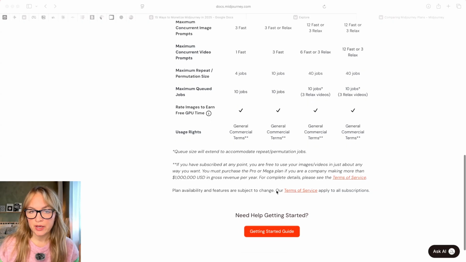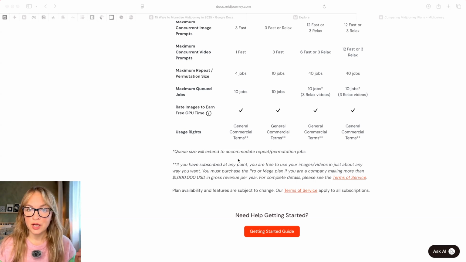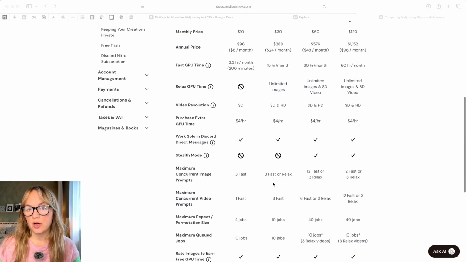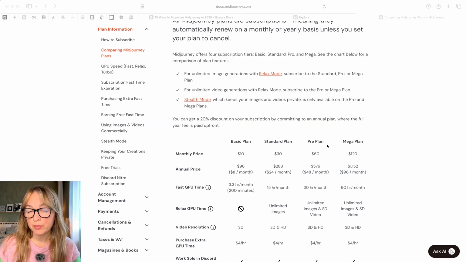All of the paid plans, which is important to note, have general commercial terms, meaning that you are allowed to use images commercially in any way you want. Not the images that someone else generated and then you use them commercially. That is not allowed, but images that you generate, you can use them commercially. And the only note here is that if your company is making more than $1 million in gross revenue per year, then you have to upgrade to Pro or Mega Plan to retain these commercial rights.